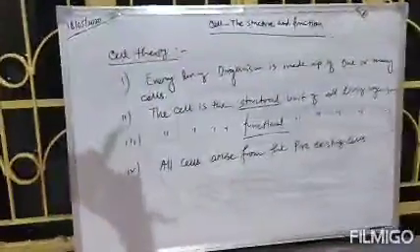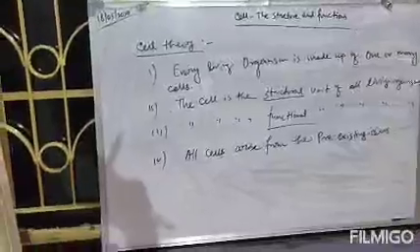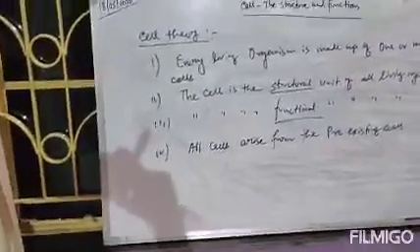So these are the 4 statements of cell theory. We will study these 4 statements because questions can be asked, write the cell theory, then we will write all these 4 statements. This is your cell theory.